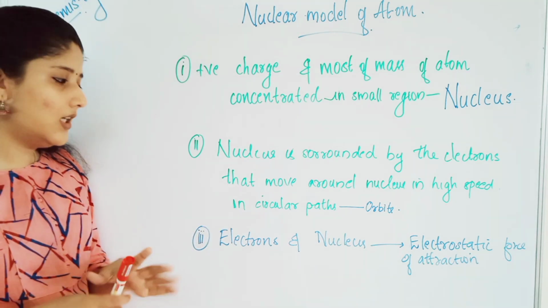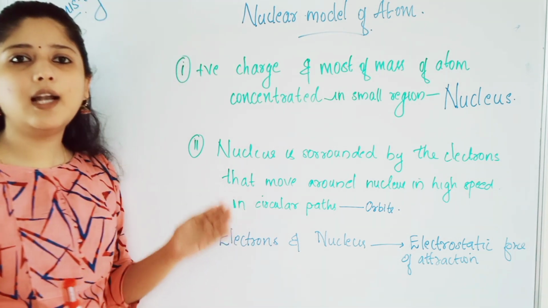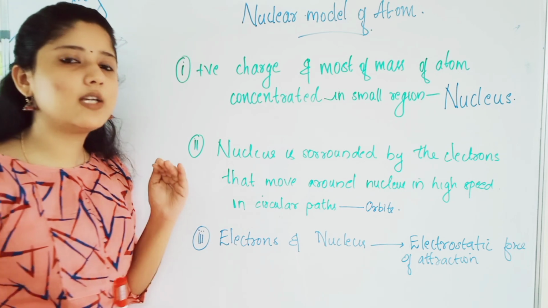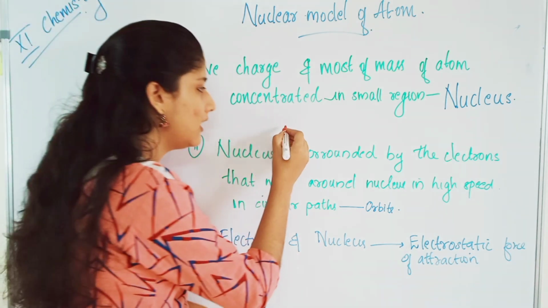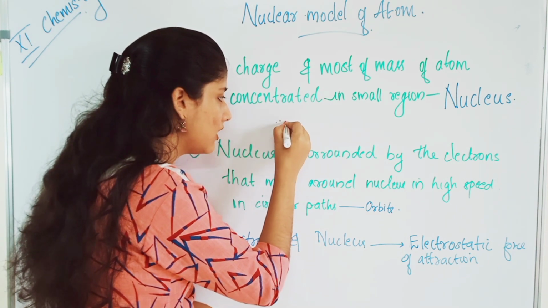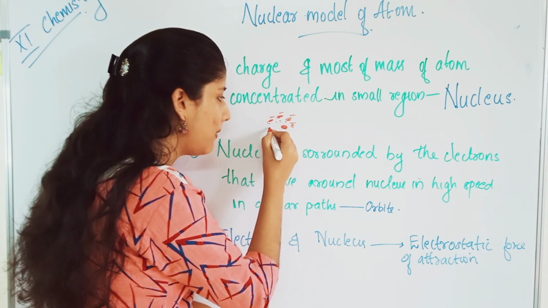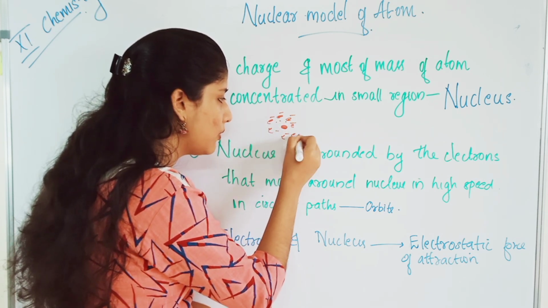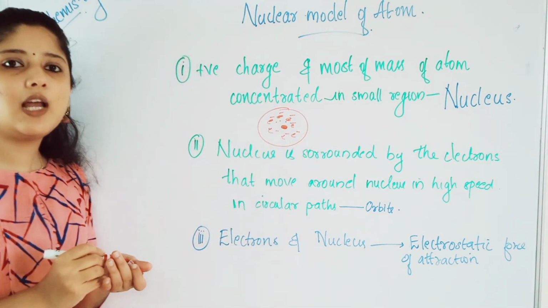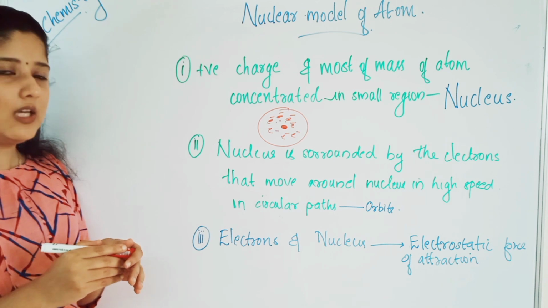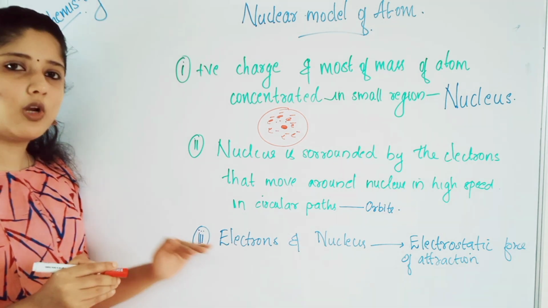He gave the name nucleus, and the circular paths where the electrons revolve are called orbits. And the third most important point is that the electrons and the nucleus are held together by electrostatic force of attraction. The electrons revolve around the nucleus in circular paths called orbits, as proposed by Rutherford, and they are held together by what? Electrostatic force of attraction. These are the most important postulates of Rutherford's nuclear model of the atom.